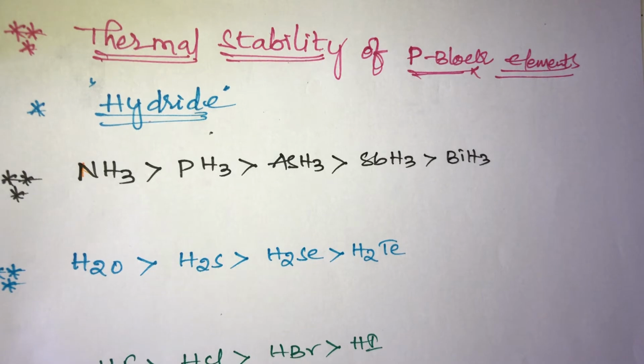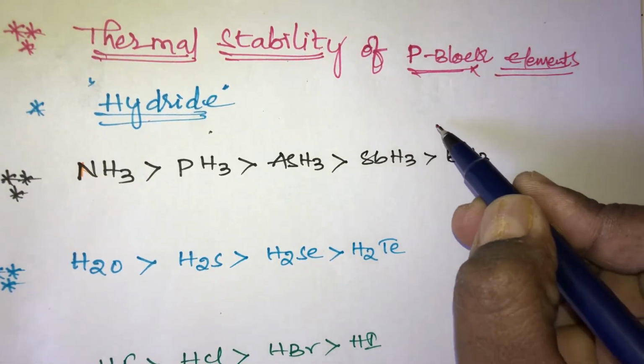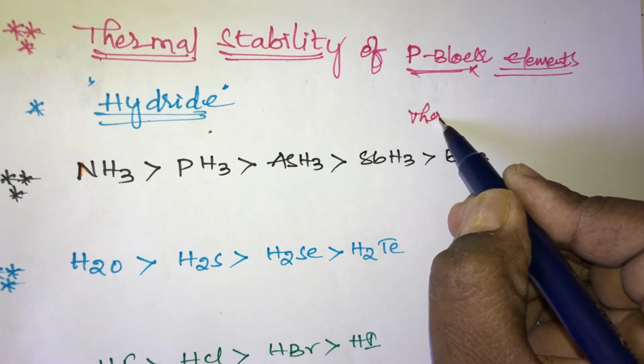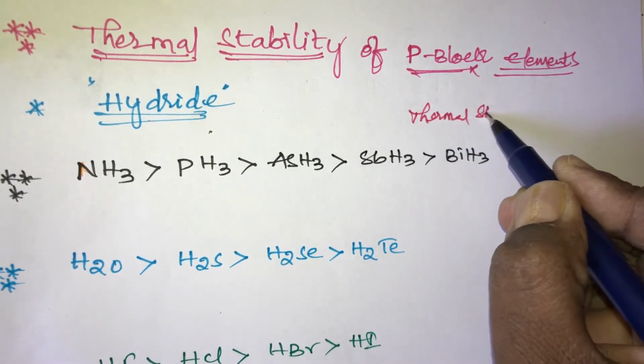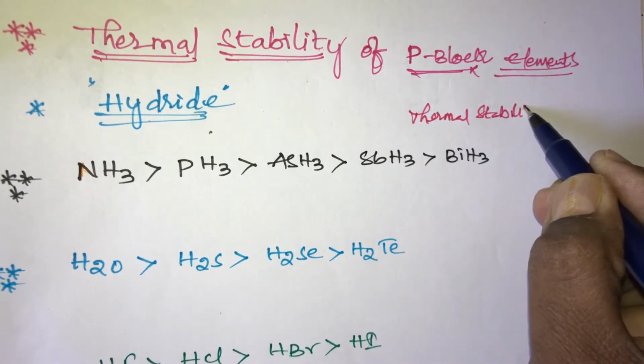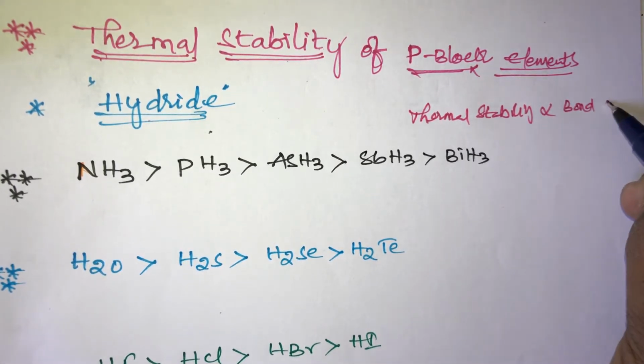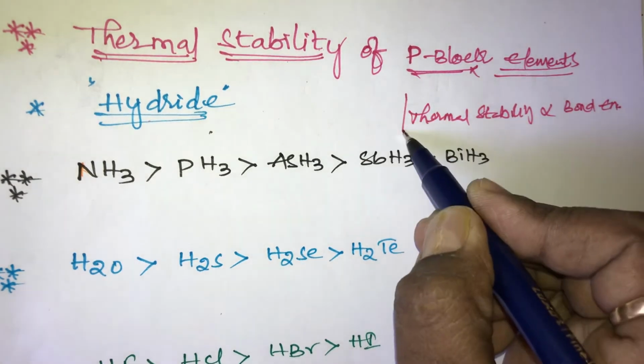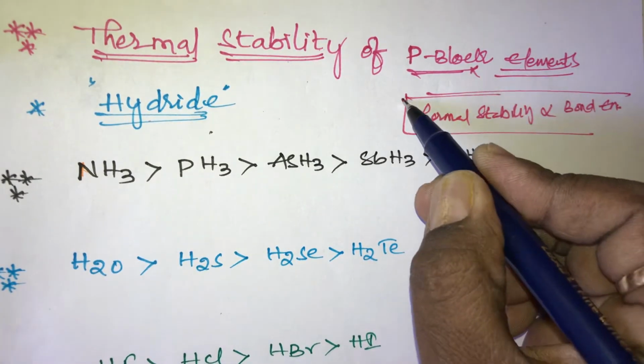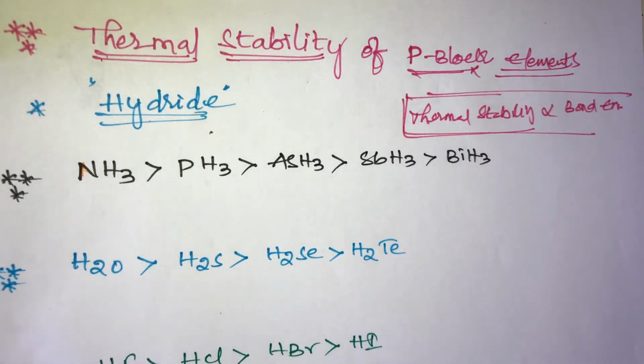Generally, thermal stability is directly proportional to the bond energy. It is the most important point, students. Thermal stability is directly proportional to the bond energy, and that depends on size. Small size always means more thermal stability.